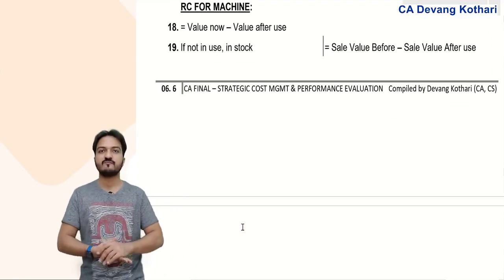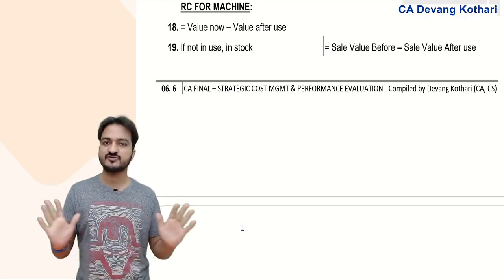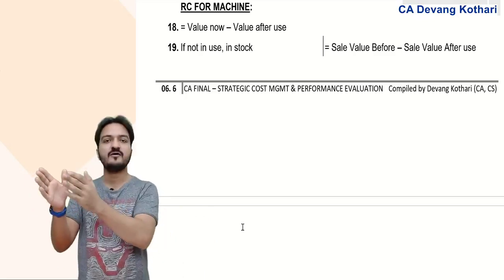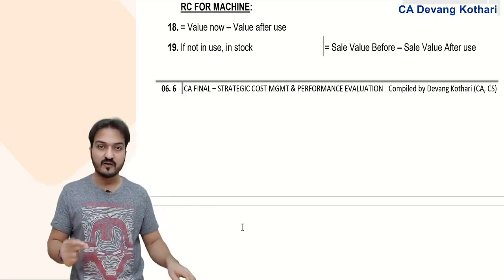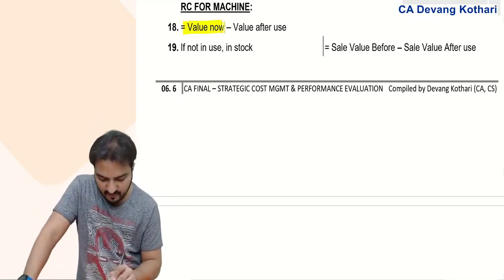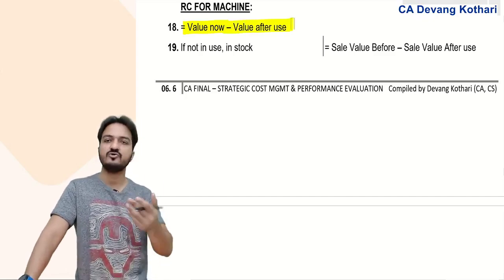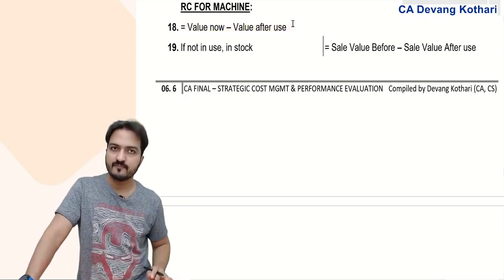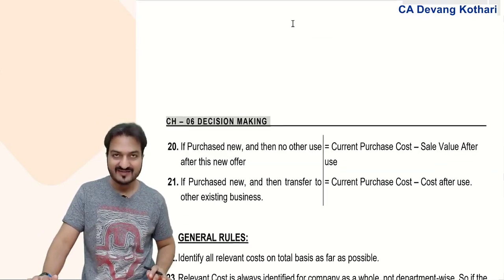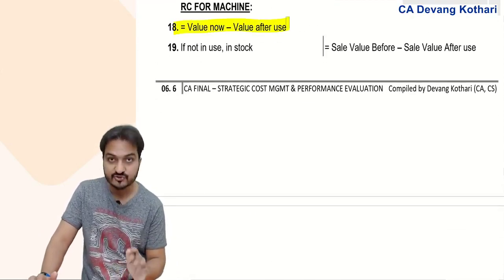Next, relevant cost of machines. Well, in case of machines, I can give you one simplest rule. When my new offer requires some machine, then relevant cost of using this machine in a new offer will be value of the machine now minus value of the machine after using in the new offer. I have given you more rules also, but I suggest you just remember this first rule.